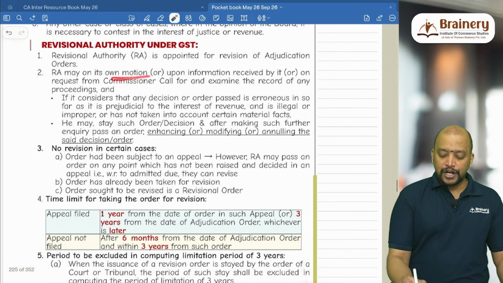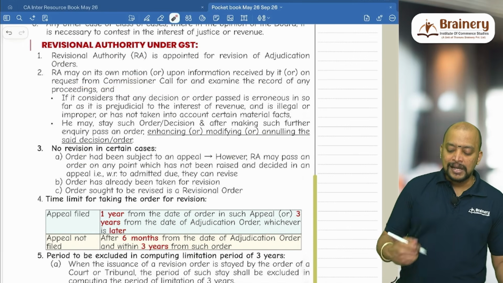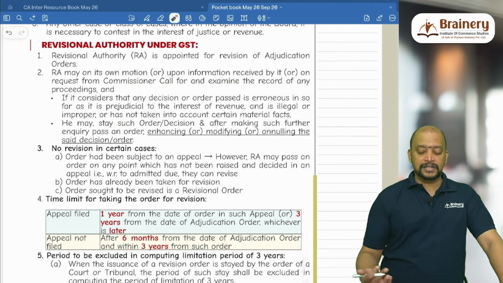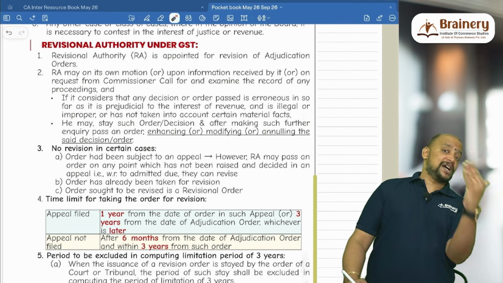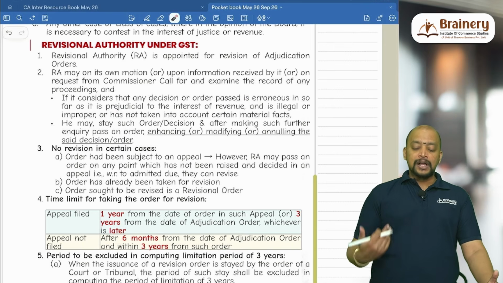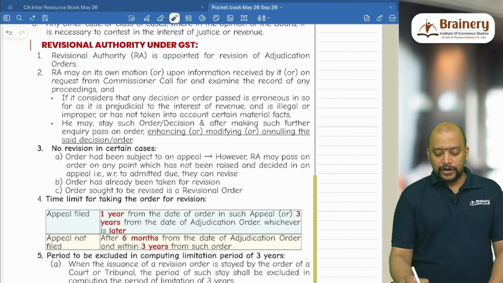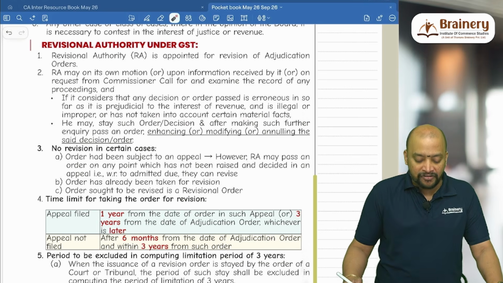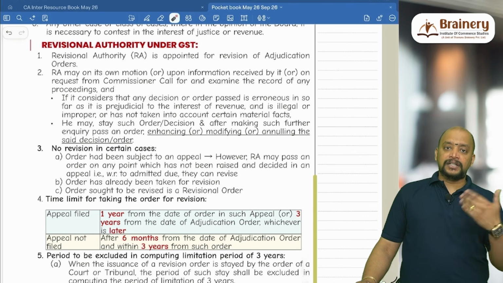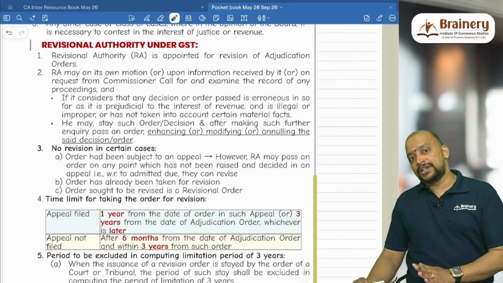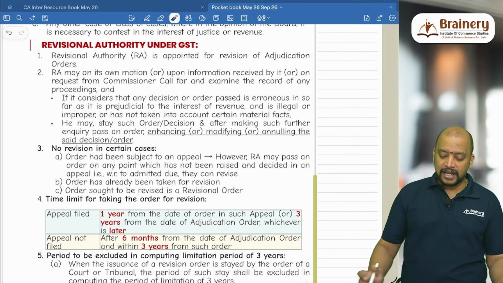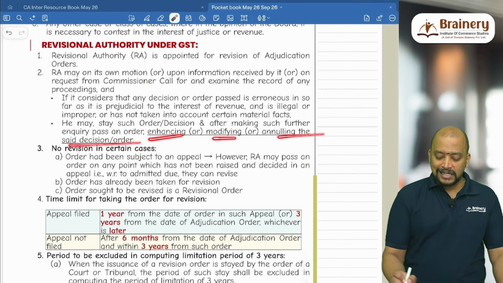So on its own motion, or upon information or on request from the commissioner, they can call for and examine the record of any proceedings. Suppose they consider that the decision is erroneous, that is, the order passed by the adjudication authority is erroneous insofar as it is prejudicial to the interest of revenue, or is illegal or improper, or has not taken into account certain material facts, then what will happen? That particular revision authority will stay that order, and after some time they will do the revision, either by way of annulling, that is cancelling, or modifying or enhancing the said decision or order.